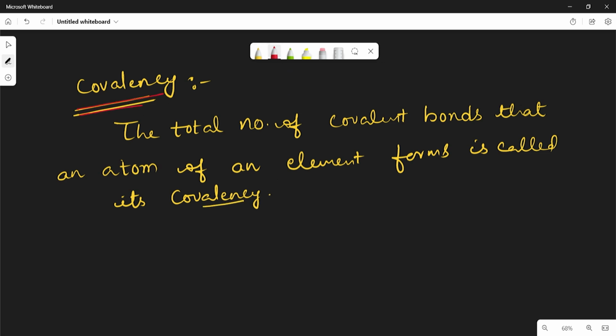So what is covalency? The total number of covalent bonds that an atom of an element forms is called covalency. So by the atom, how many covalent bonds will form, that is called covalency. You have to remember this point. And now let us see one more concept.